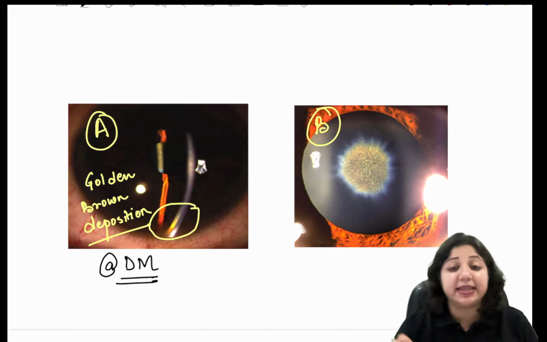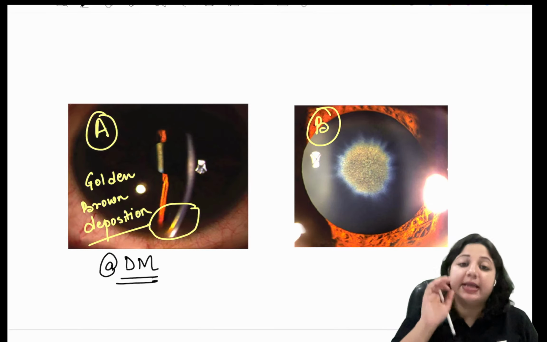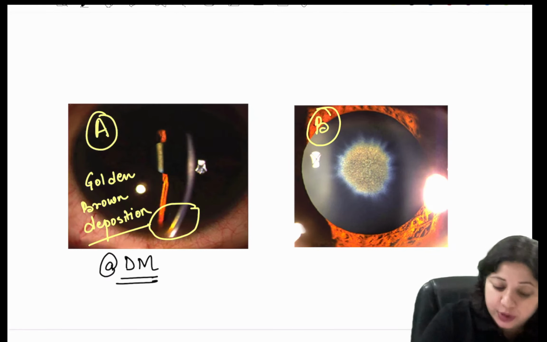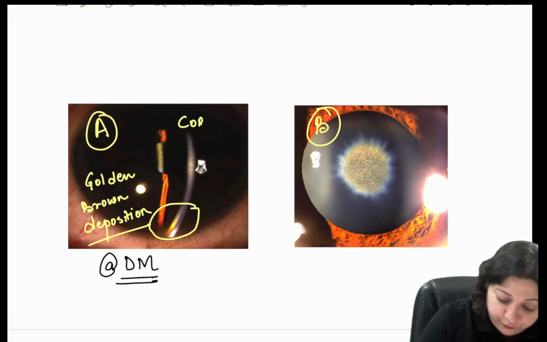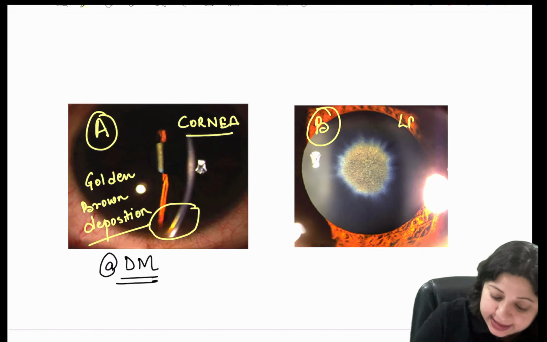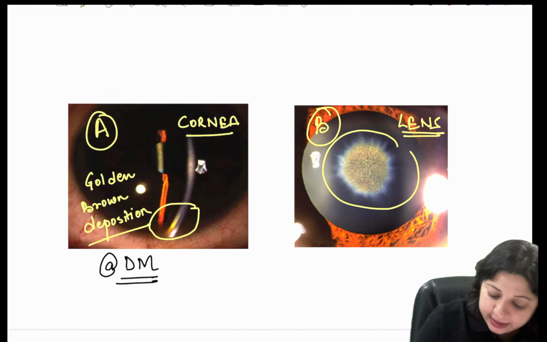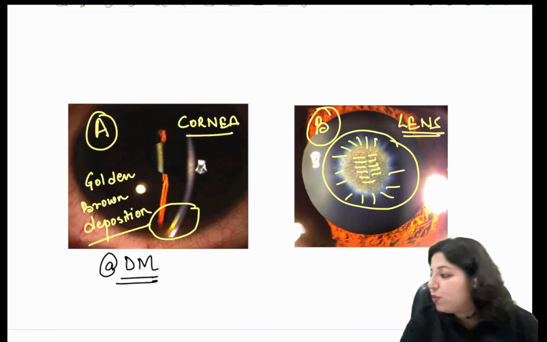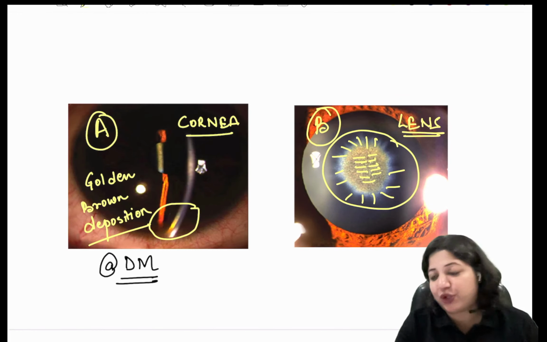We did discuss in session one also. Similarly, this is the presentation at the level of the cornea. But in the lens, it has a cataract like this, where there is brownish discoloration in the center with centrifugal extensions. So now you have to tell me what is image A and what is image B.